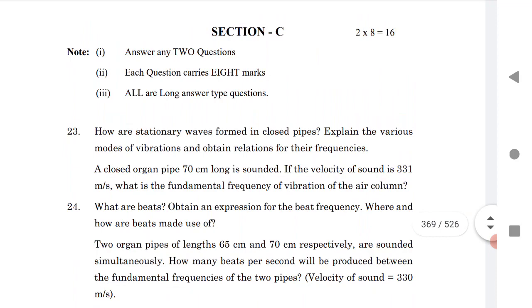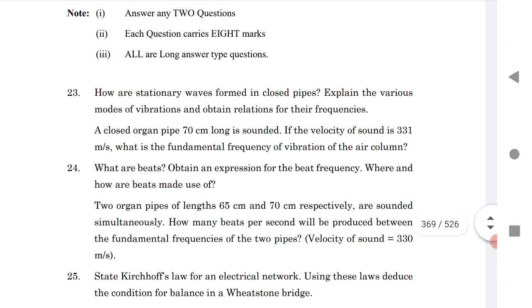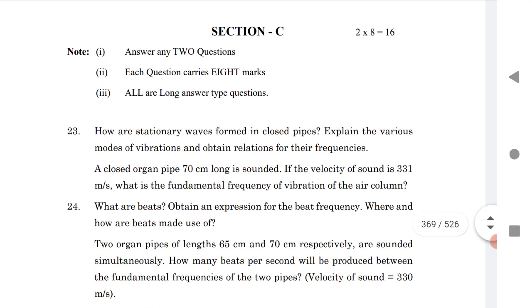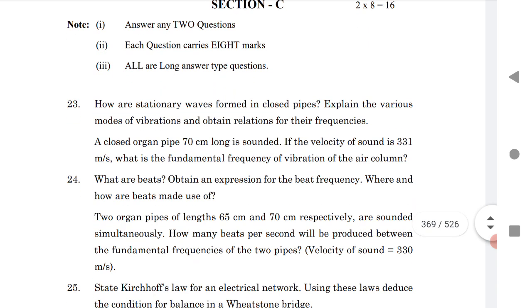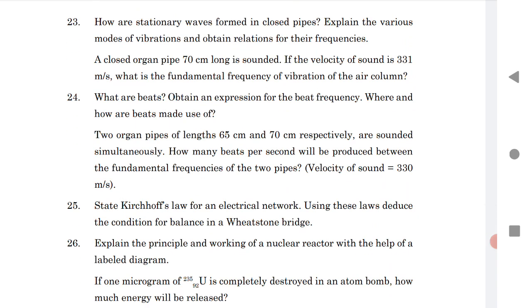Normally you get 3 questions, out of which you have to answer 2, but here you are getting questions 23 to 26, 4 questions. Out of these 4 questions you have to answer just 2 questions. Each question carries 8 marks. All are LAQ questions. The 23rd question is about a closed pipe, and a numerical is also given.